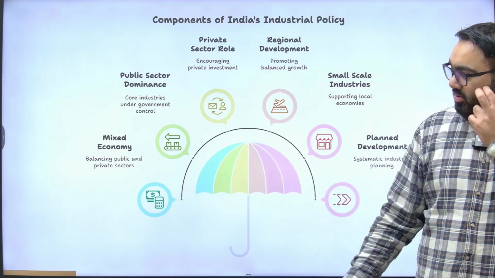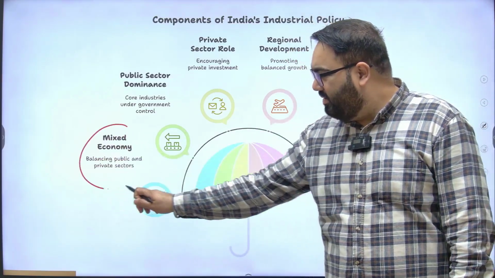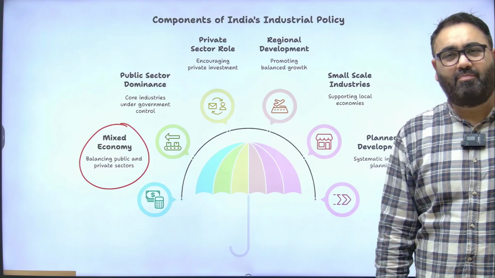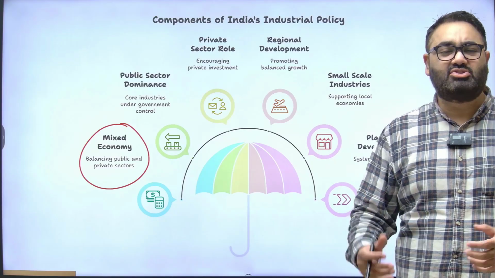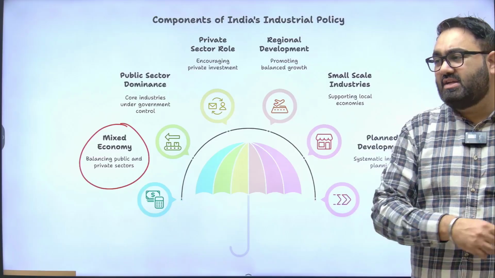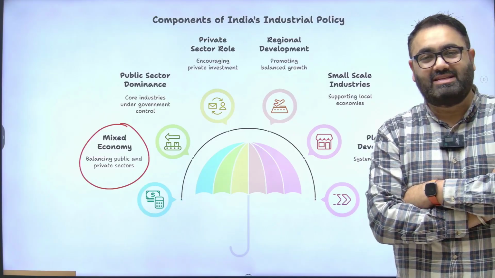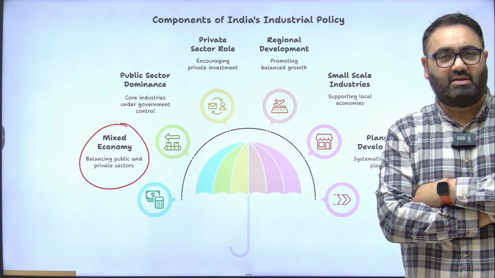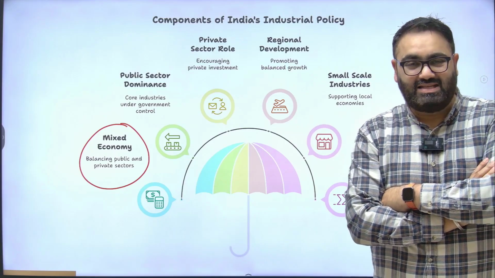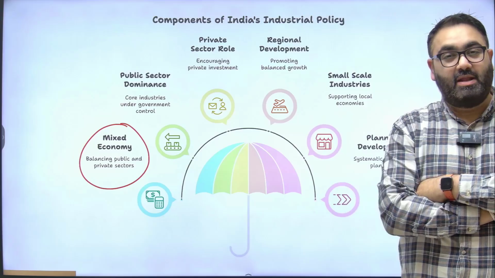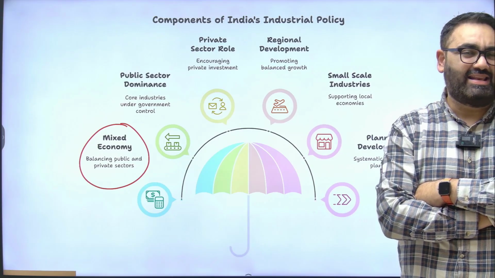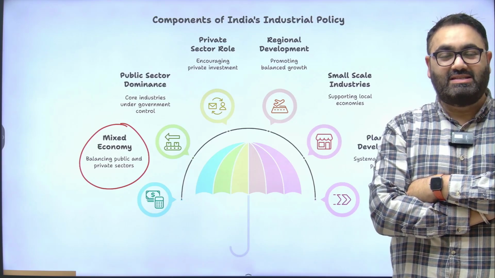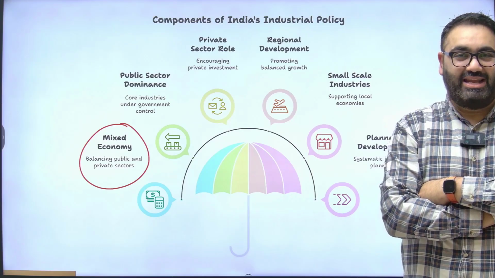This is what the policy talked about. It talked about India having a mixed economy. Mixed economy can be of different proportions. Mixed economy can never be half public and half private. It just means coexistence of both. See, the government would never give such a free hand to the private sector that, okay, you can exist, no licenses required. Even in India's mixed economy approach back then, there was a private sector that was allowed, but to a very lesser extent. Back then, to open up any private entity, you needed a lot of permissions, licenses, etc. Now that has come down drastically. Now you don't need so many licenses, you don't need so many restrictions in order to open up or launch these kind of things.